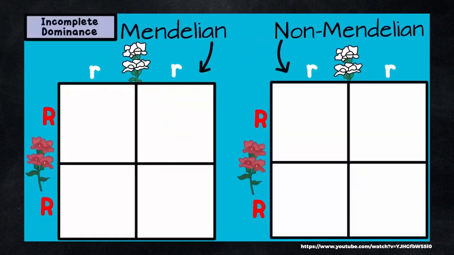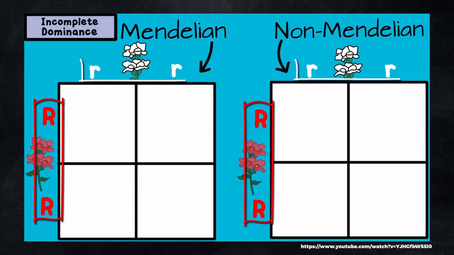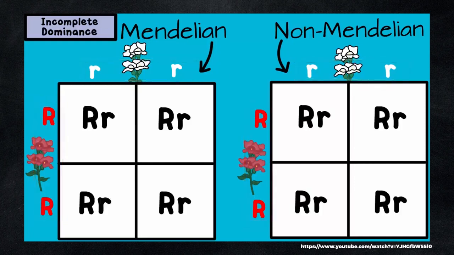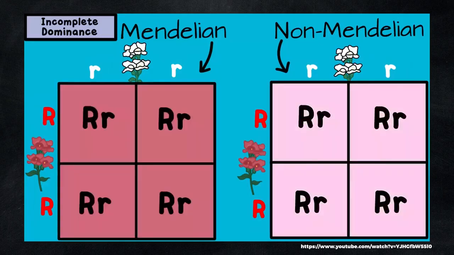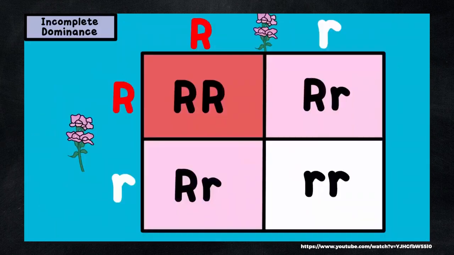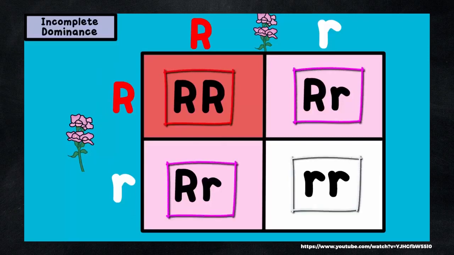If you cross a red flower, and we're going to write it here big R, and a white flower, little r, you are going to get offspring that are big R, little r. But unlike a Mendelian trait, if this is incomplete dominance, that big R allele is not completely expressed when the little r is around. So big R, little r in this case is pink. If you cross two pink flowers, big R, little r, like shown in this Punnett square here, you can get offspring that are red, white, or pink.